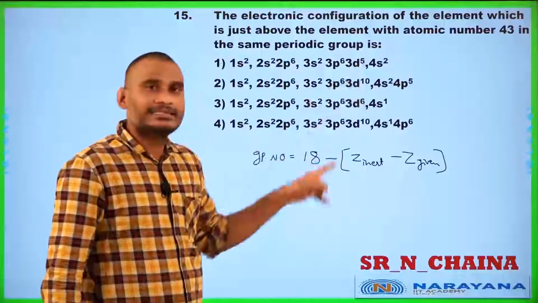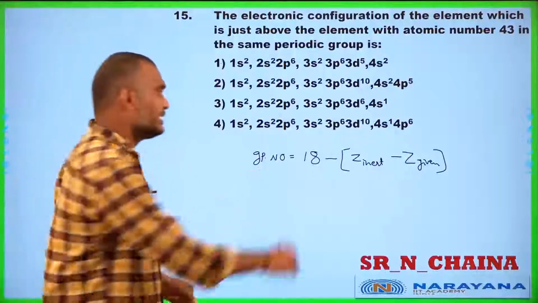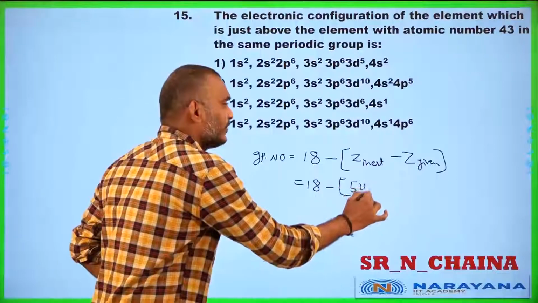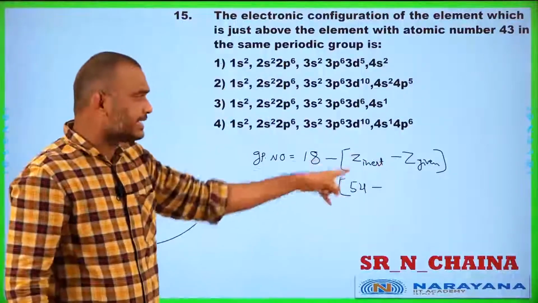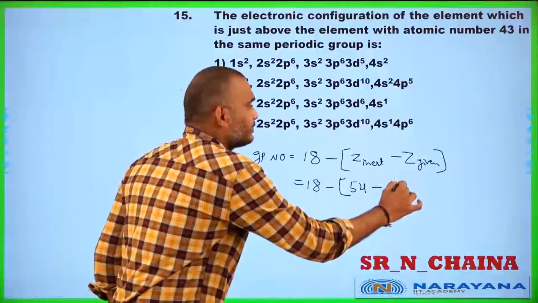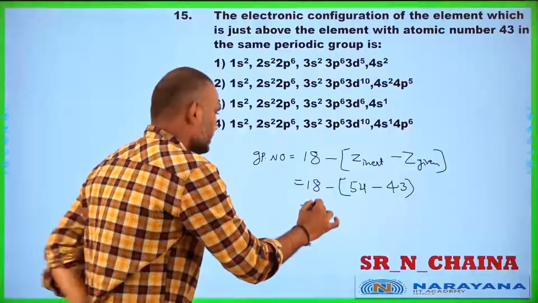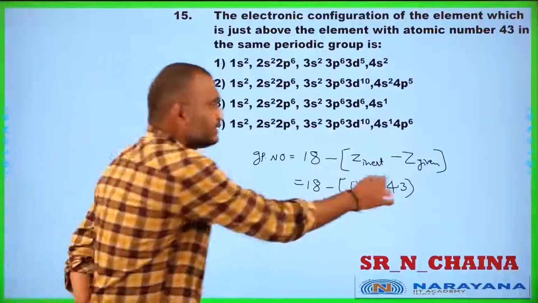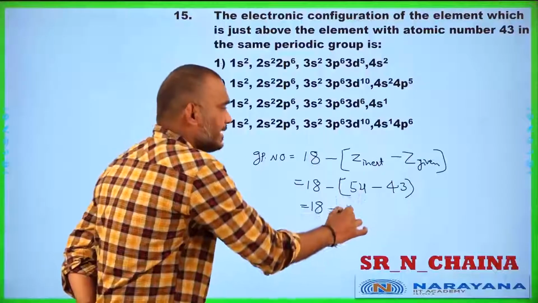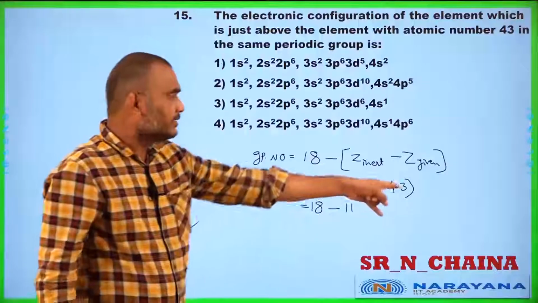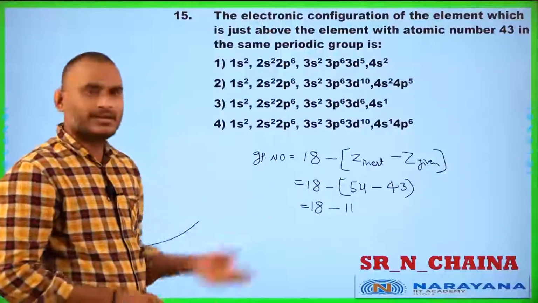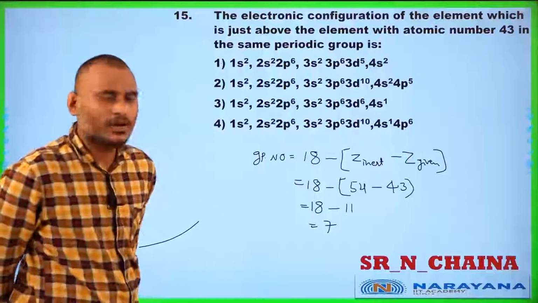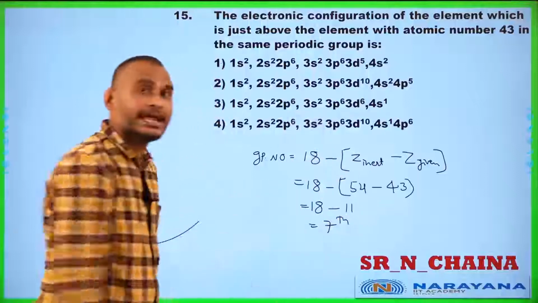Next, what is the 43? After 43, the next inert gas is 54, xenon. That is 18 minus 54 minus 43. Yes or no? That is 53, that is 7 plus 4, 4 minus 3, 11. That is 18 minus 11, that is equal to 7. Yes or no? That means the group number is the seventh group.